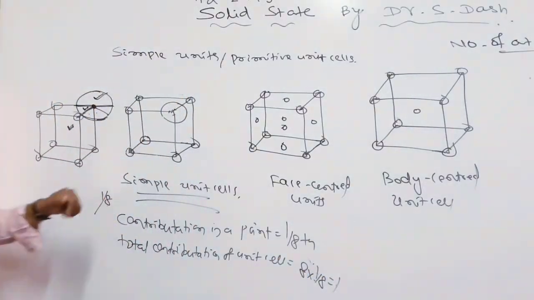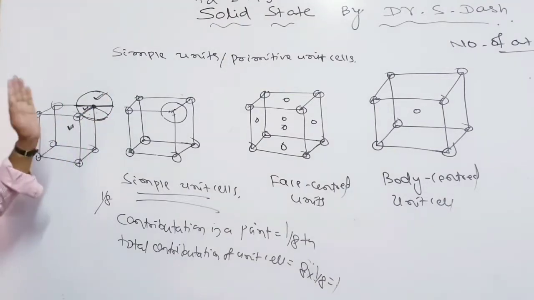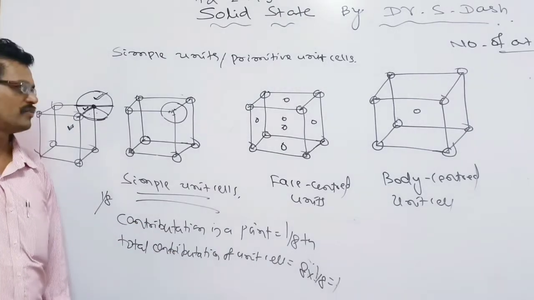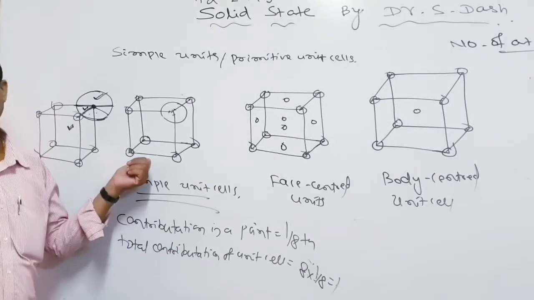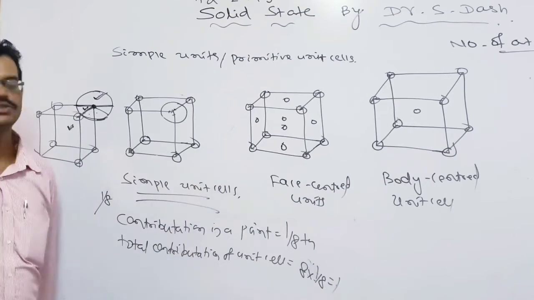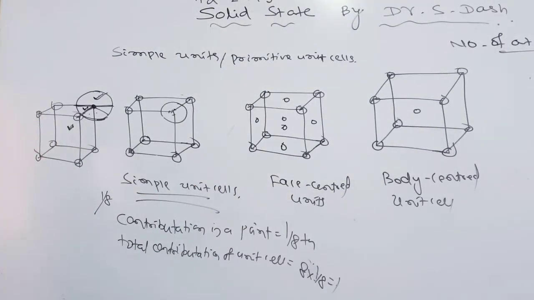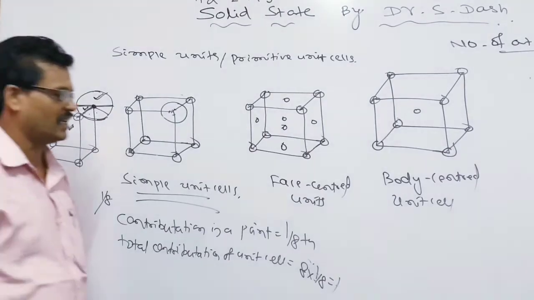So on average, whenever we calculate the number of atoms present in this unit cell, we can say that it is 1. So the number of atoms present in the unit cell is 1. Okay, and this is the simple cubic unit cell, or primitive unit cell, where the number of atoms is 1. Like that, if you come to the face-centered unit cell, let us look here.